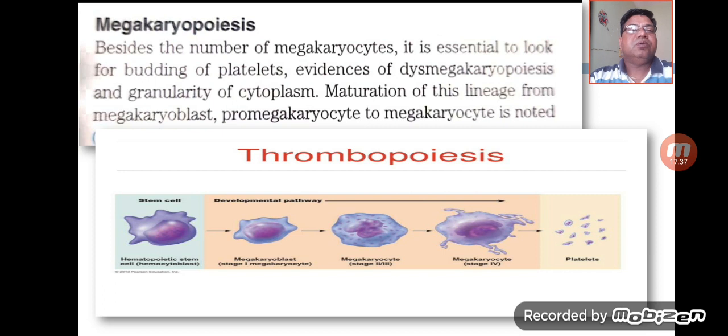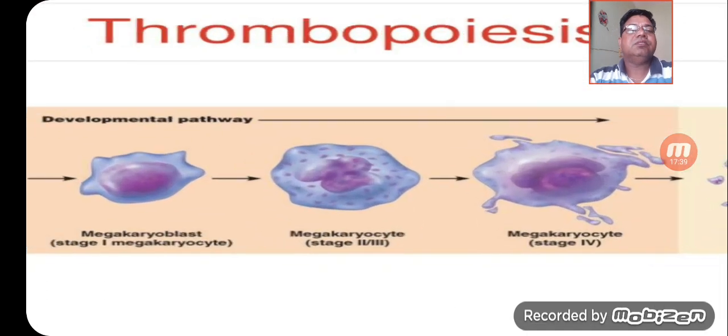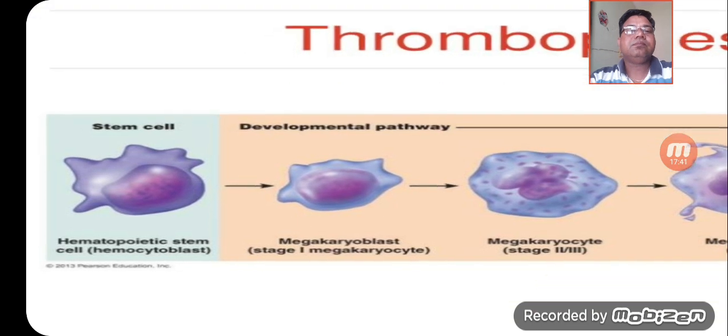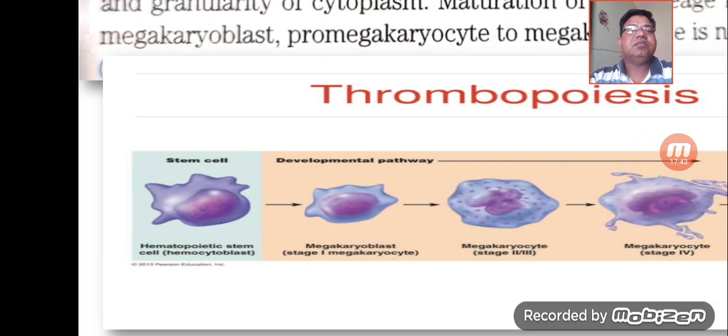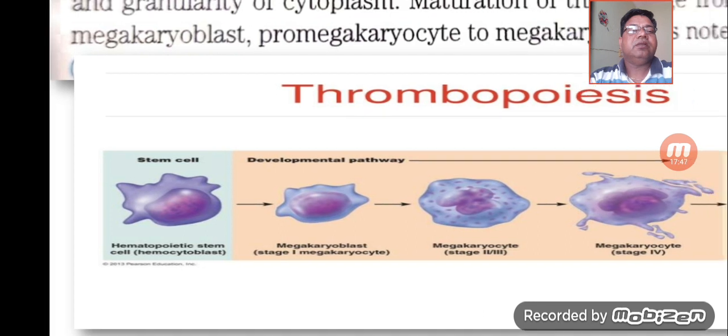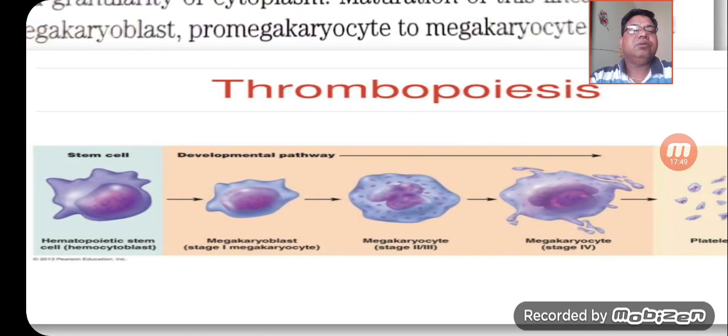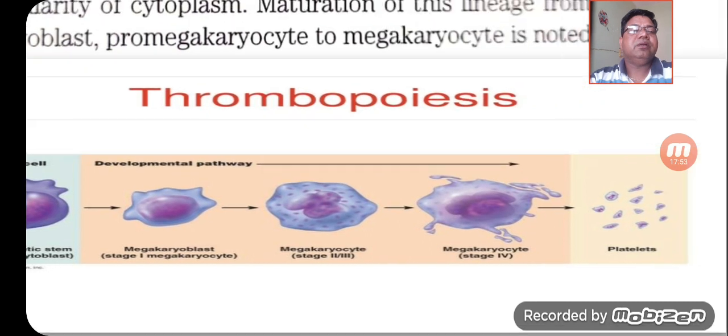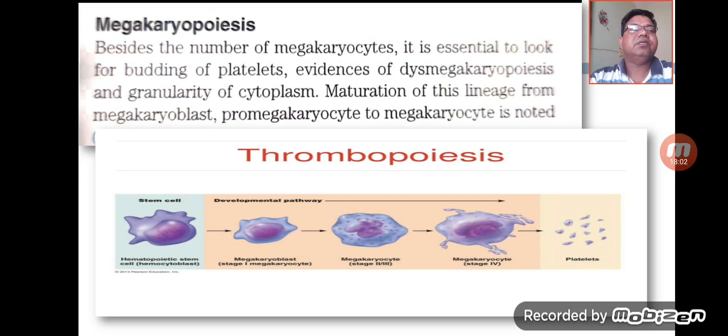If you go through the maturation line, the hemopoietic stem cell develops into the megakaryoblast, then the promegakaryocyte, then the megakaryocyte, and then there is budding of cytoplasmic processes and formation of platelets.